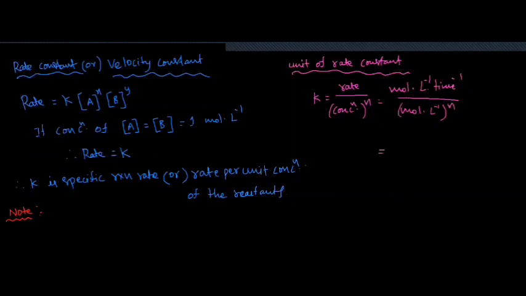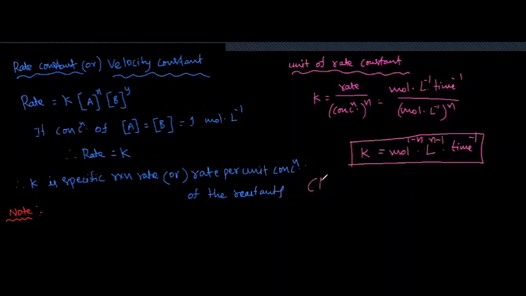That is written as moles power of 1 minus n into liter power of n minus 1 into time inverse. This is the units of rate constant for nth order.